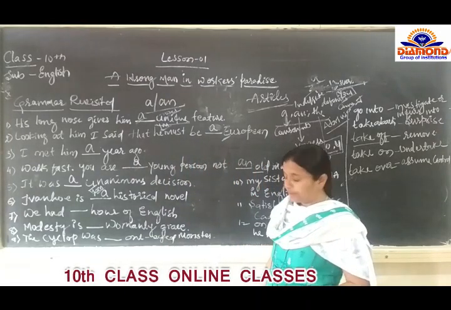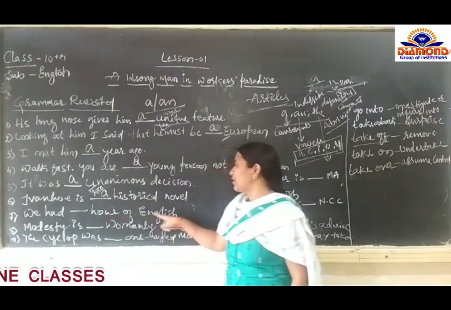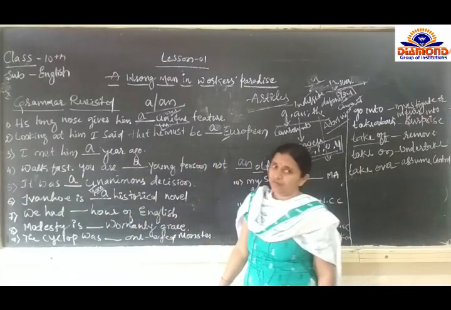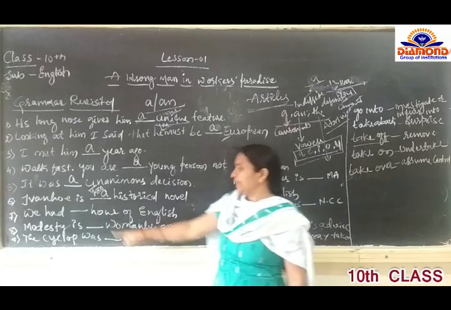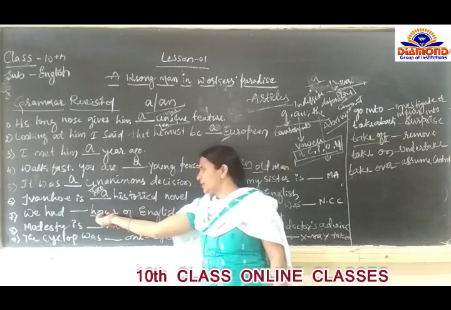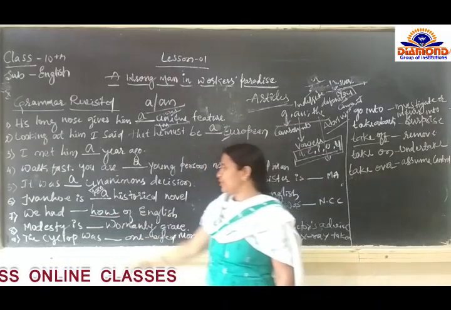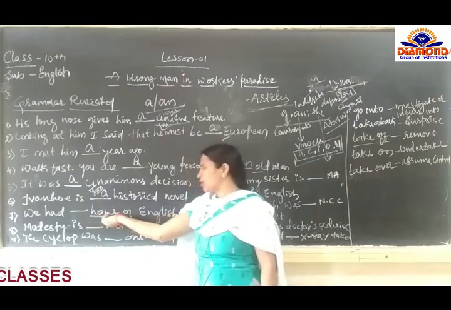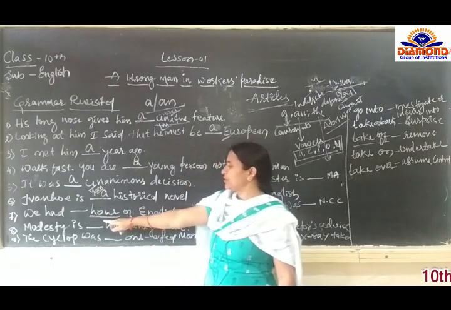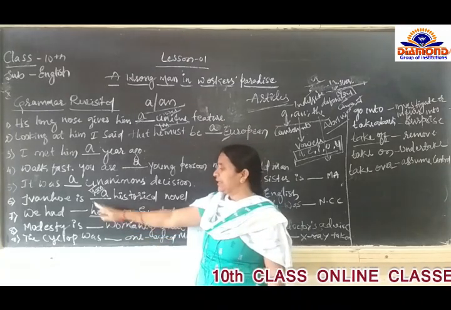Then next, the seventh one: we had dash hour of English. Again, one confusion question they ask. So what are we going to pronounce for this? H-O-U-R, it is to be pronounced as hour, with a silent H. Because of the pronunciation, there is a vowel sound.